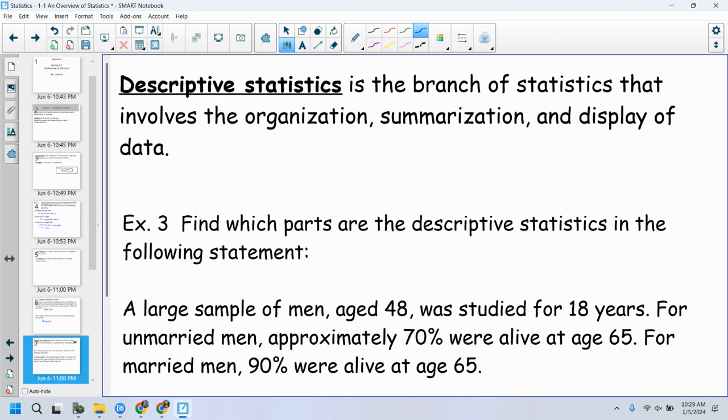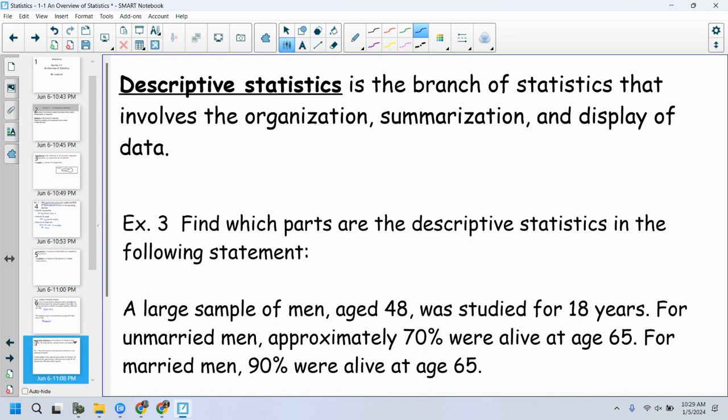Okay, now the title of chapter 2 is called Descriptive Statistics. All of chapter 2 will be about descriptive statistics. So what is descriptive statistics? Well, descriptive statistics is the branch of statistics that involves organization, summarization, and display of data. So if I say to you, I have gathered all the GPAs of freshmen, then I could make a pie chart of that GPA.